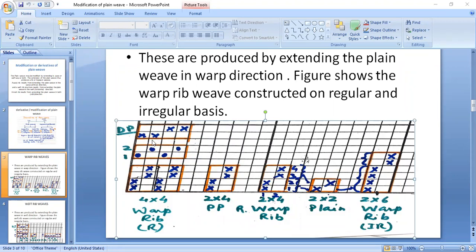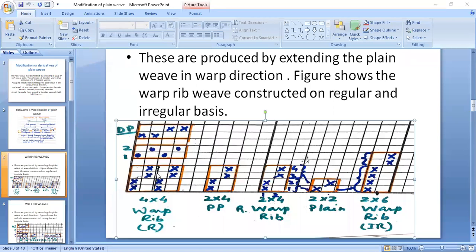The denting plan of 2 is indicated here. 2 consecutive marks means the first 2 ends are passing through the same dent. Then a change of line means a change of dent. So we are moving to the next dent. Then the next 2 ends are passing through the same dent. It means the denting order is 2.